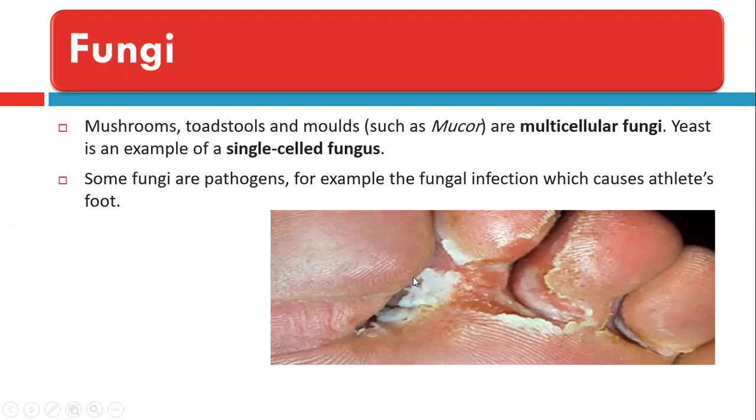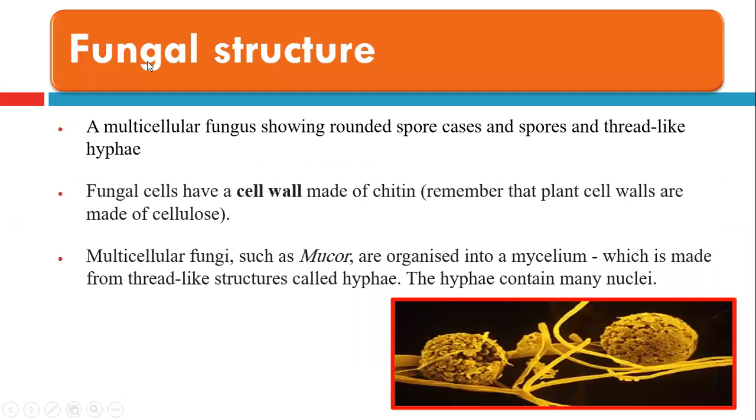They will find white patches like this under the fingers, under the toes, especially the little toe. Okay. This is a fungal infection. And for the fungal structure, we have a multicellular fungus showing rounded spores, and these spores are carried on thread-like structures.